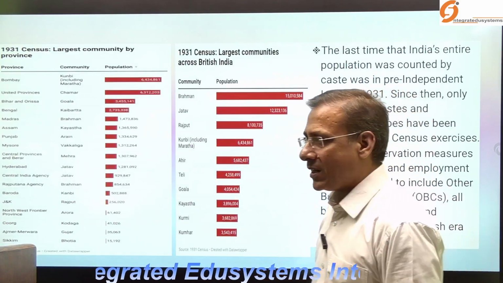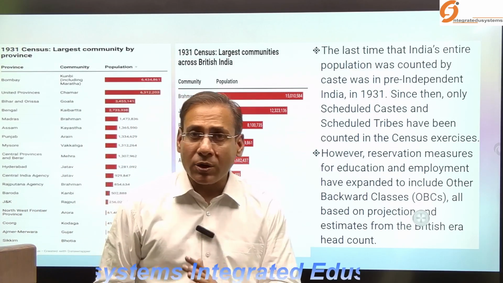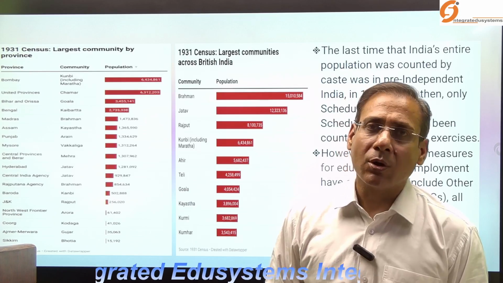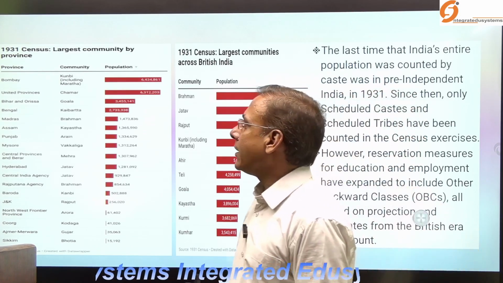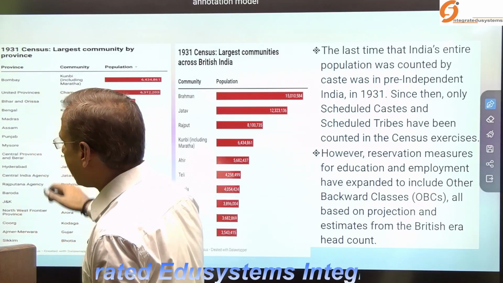Now, as I have said, from 1881 till 1931, during the British regime, the British did the caste census. So I had the data of the 1931 census of different states.